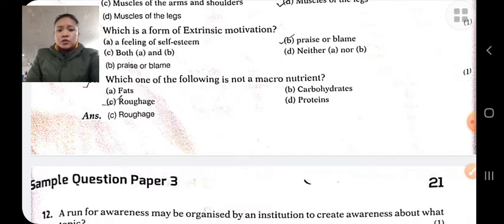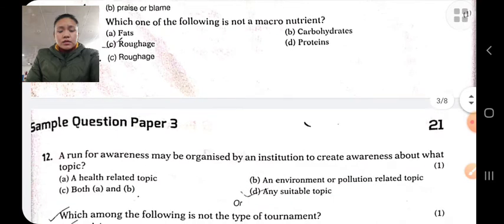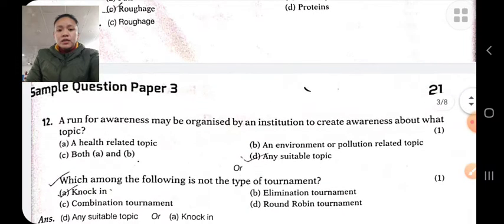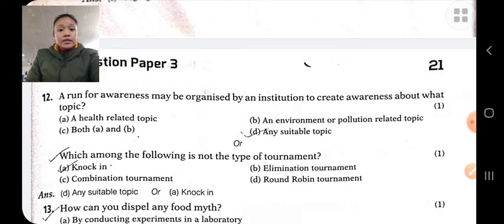There are two types of nutrients, macro and micro. Macronutrients are required in large quantity. Macronutrients are fats, carbohydrates, proteins, and micronutrients are vitamins, minerals. Roughage, or we can say fiber, is an indigestible portion of the food that our body cannot digest, but it helps in digestion.